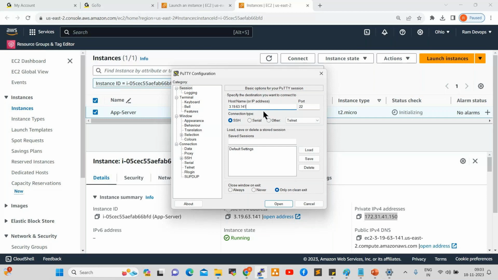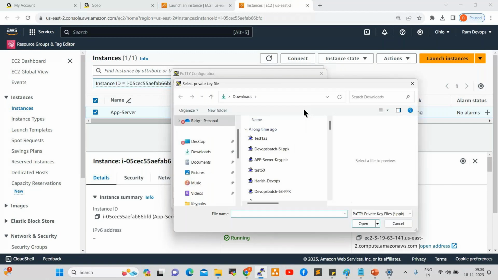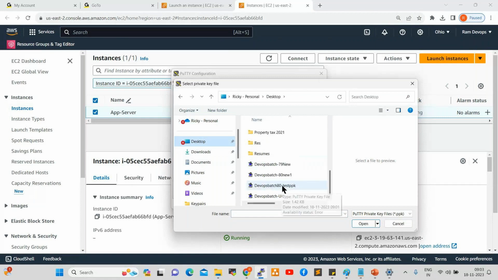Port 22 is already open. Expand SSH, expand Auth, click on Credentials. Click on Browse and select your key pair here. Go to Desktop and select your key pair, which is the test PPK. This we can select. I'll show you one more time.